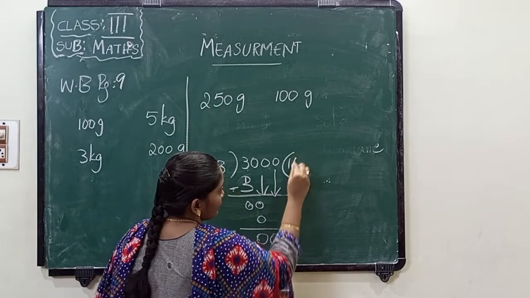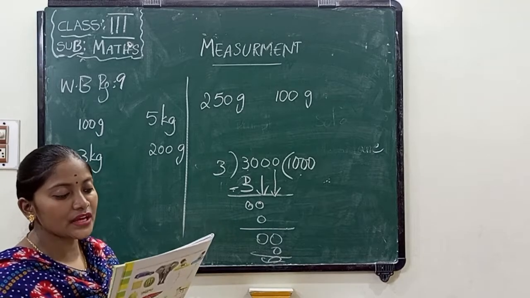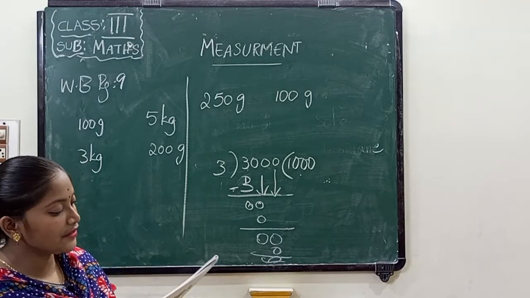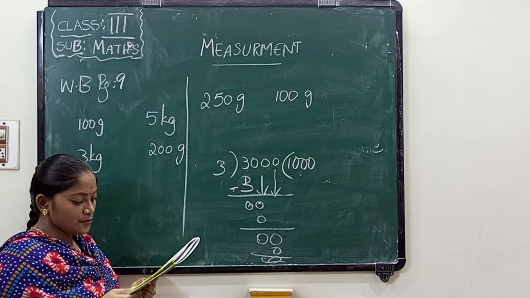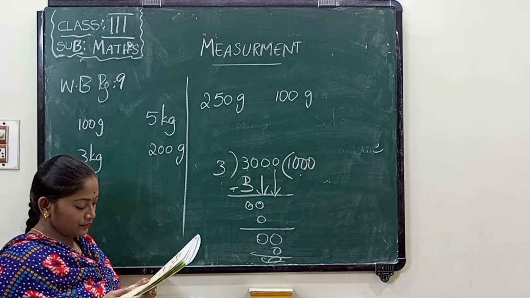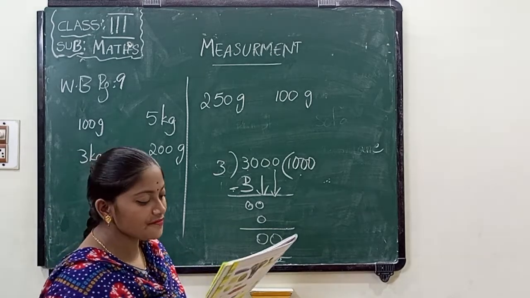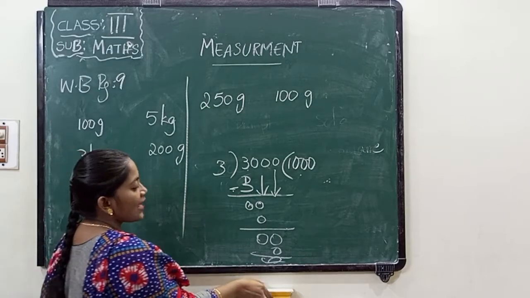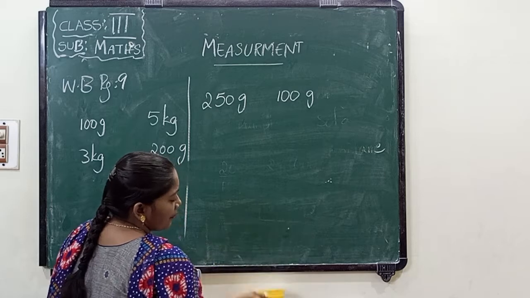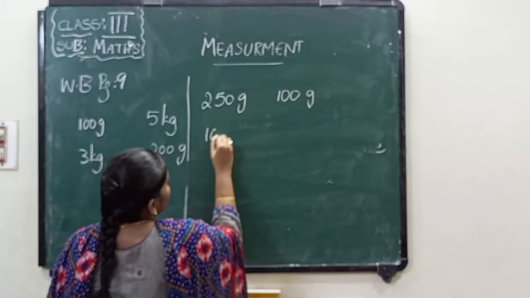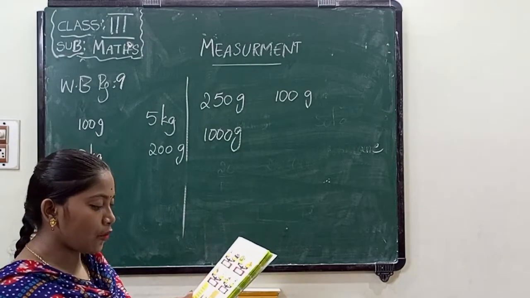Okay ma'am, 3. How many grams are there? 1000 grams. What is the weight of each pumpkin? Each pumpkin weight we have to find, if all the pumpkins are of the same weight. So the weight of each pumpkin is 1000 grams.